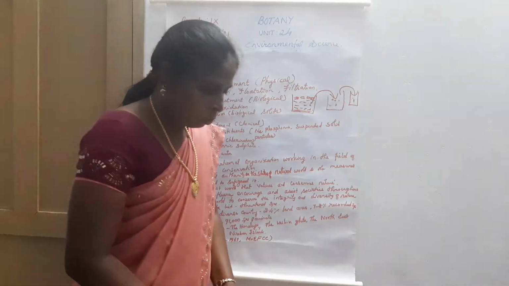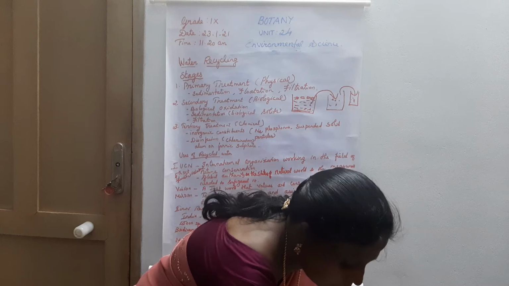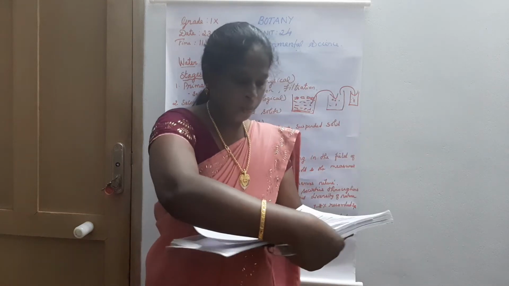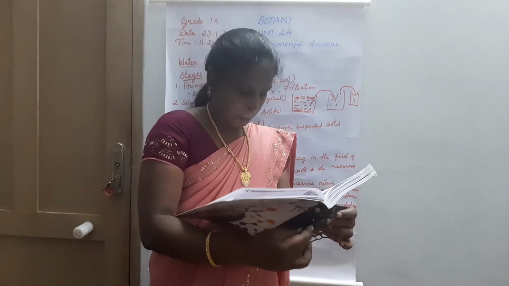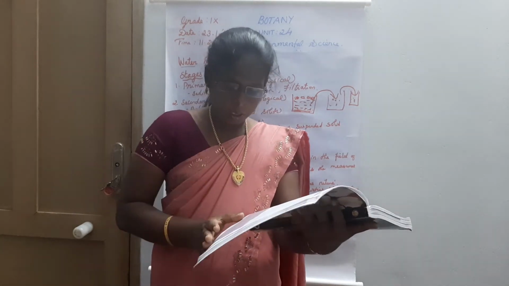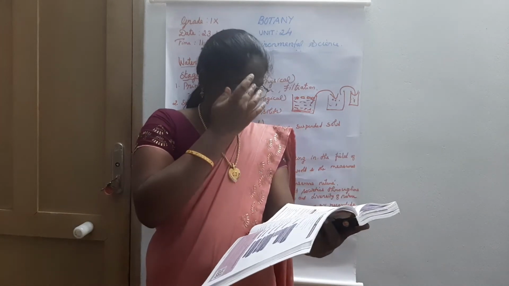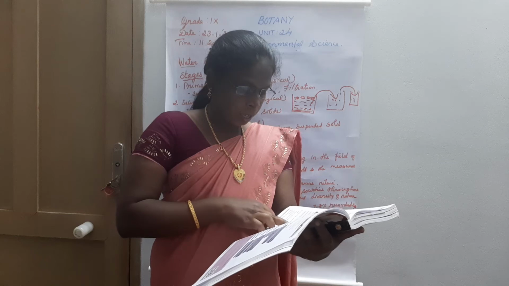Okay students, now you can mark the questions. Take your textbook and mark the questions. Take page number 300, Roman letter 5, 7th question.